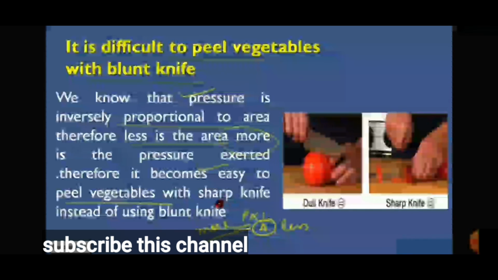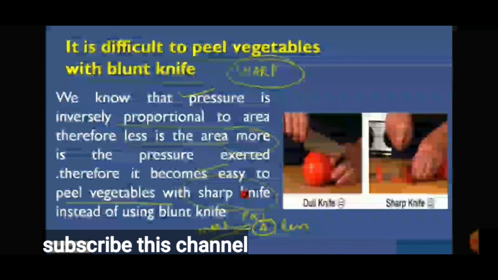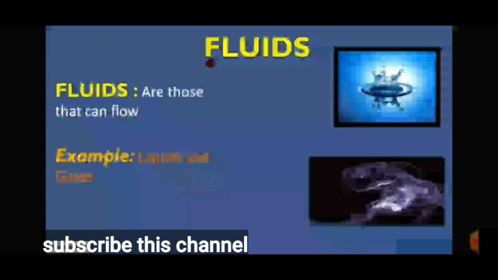So, copy all the points. Therefore, P is inversely proportional to 1 by A. 1 by A is less here with the blunt knife, and P, the pressure given on your hand, is more. You tell me, children, to peel or to cut, do you want a sharp knife or a blunt knife? We always need a sharp knife to cut vegetables or fruits, but you should be very careful.